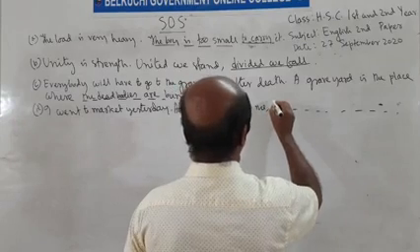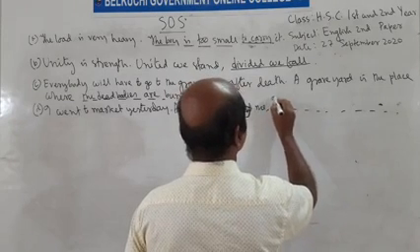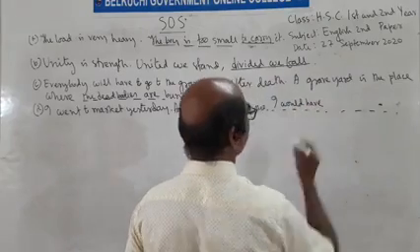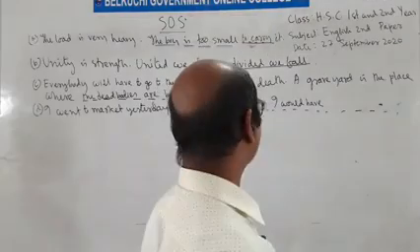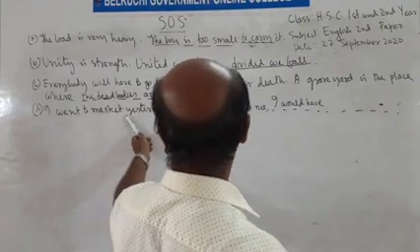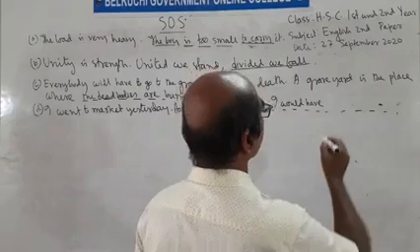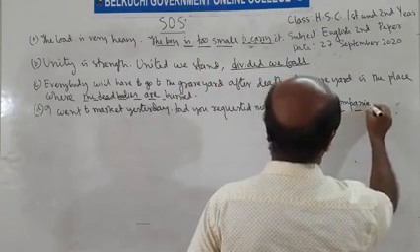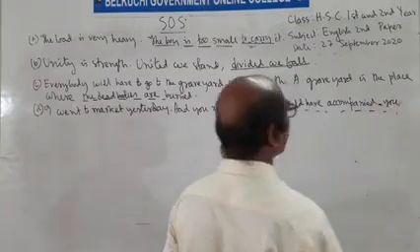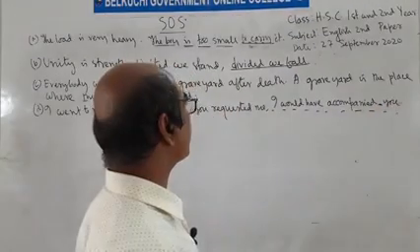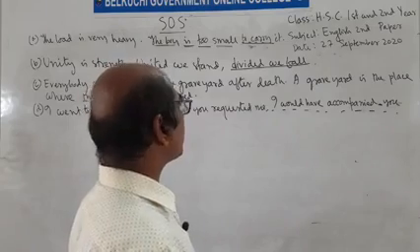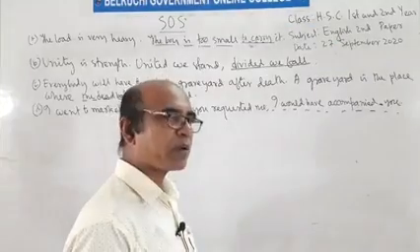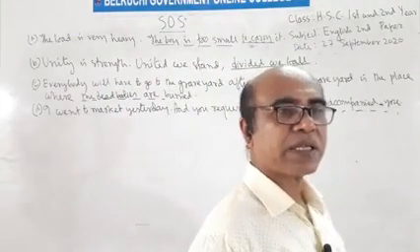Then to make another clause, you will have to use a subject, then would have or could have, and the past participle form of verb. In relation with the sentence, had you requested me, I would have accompanied you. Any clause may be set up. Had you requested me, I would have accompanied you. I went to market yesterday, গতকাল আমি মার্কেটে গেছিলাম. Had you requested me, যদি তুমি আমাকে অনুরোধ করতে, I would have accompanied you. আমি তোমার সাথেই যেতাম.